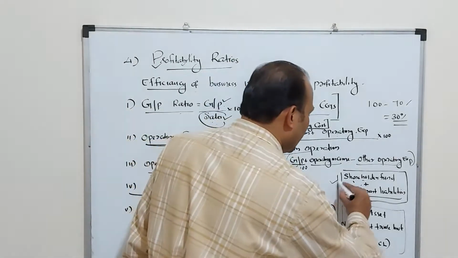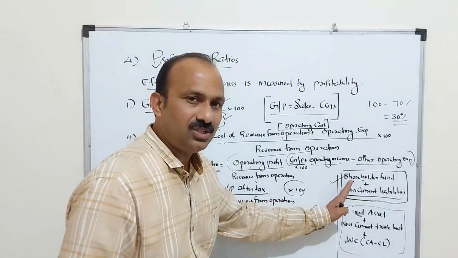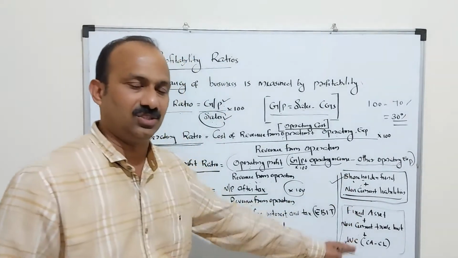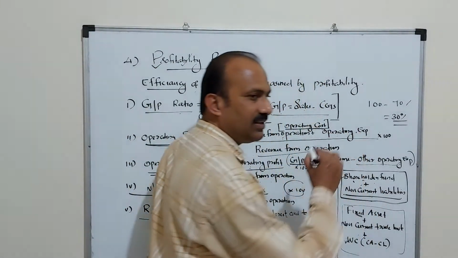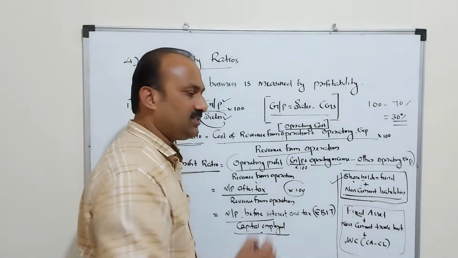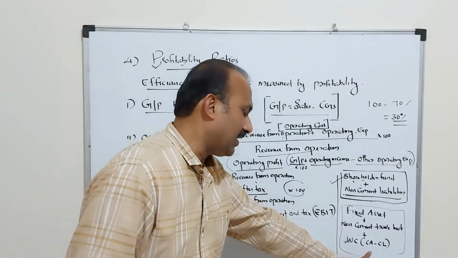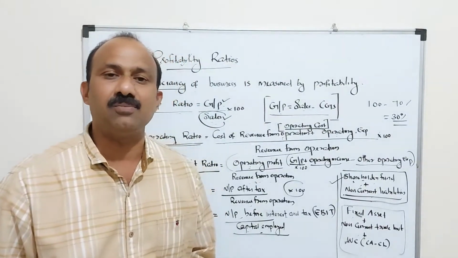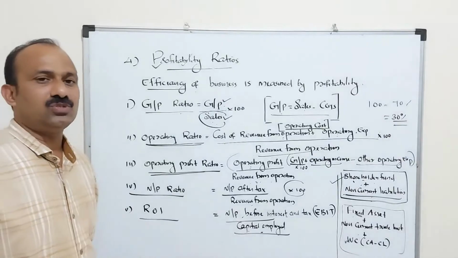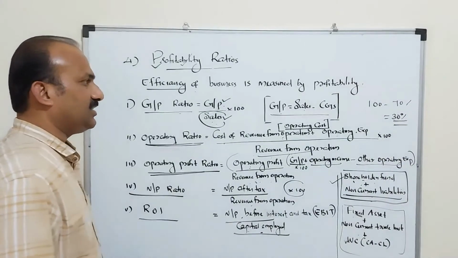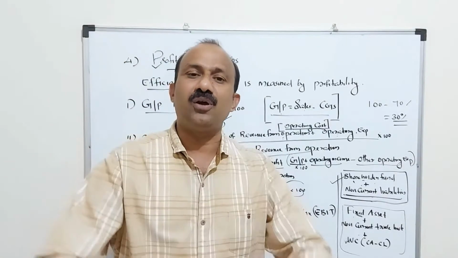So two points of view, we can find out the capital employed from the liability side of the balance sheet and from the asset side of the balance sheet. From the liability side of the balance sheet, shareholders fund plus non-current liabilities only. From the asset side of the balance sheet, fixed asset plus non-current trade investment plus working capital means current asset minus current liabilities. So, the profitability ratios are very helpful for an organization for measuring the profitability of an organization at different points of time.